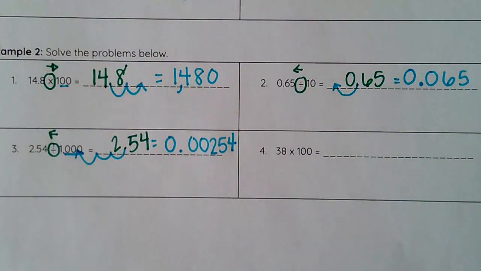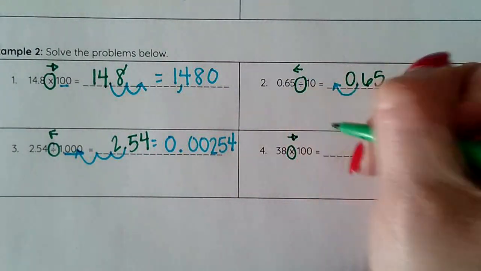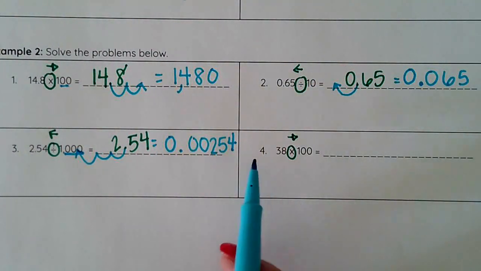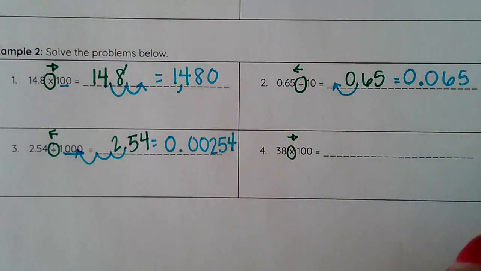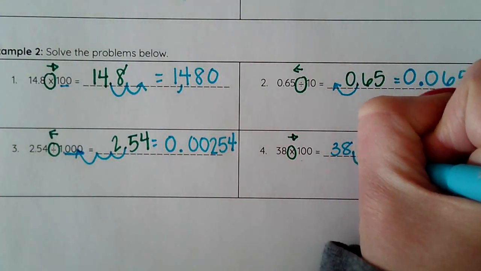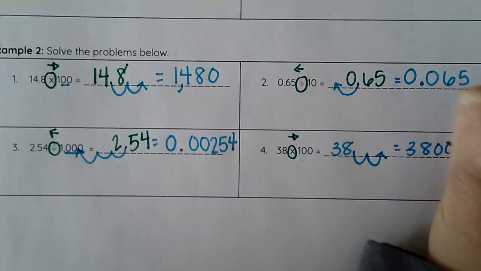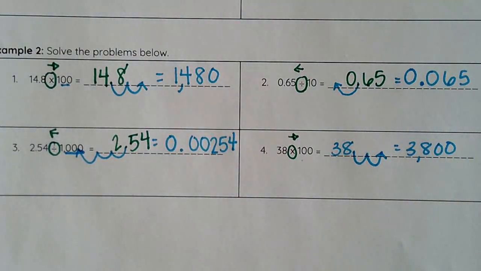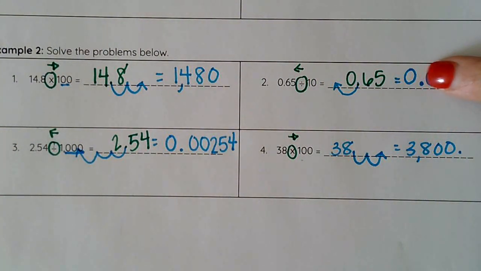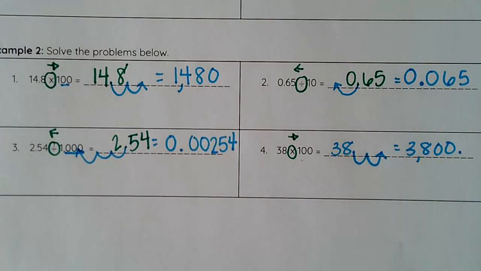And the last one for today, I've got another multiplication. So my decimal is going to move to the right. 38 times 100. So my answer needs to be 100 times bigger than 38. I move my decimal 1, 2. I need to fill in my zeros. And then because it's a whole number, I can place my decimal here or not. Here I must have a decimal because it's not a whole number. Here I can decide since it is.